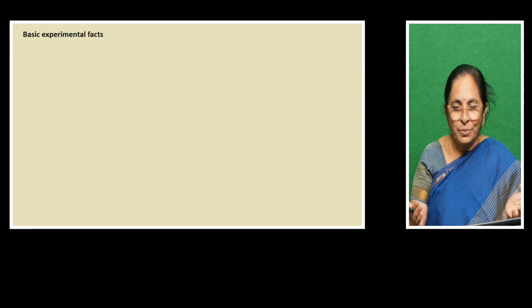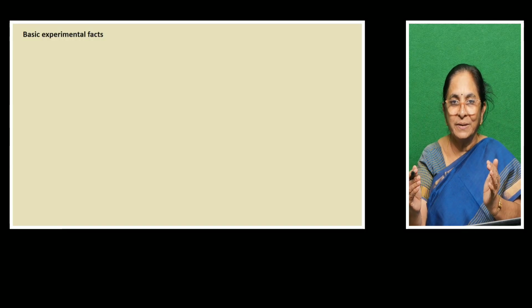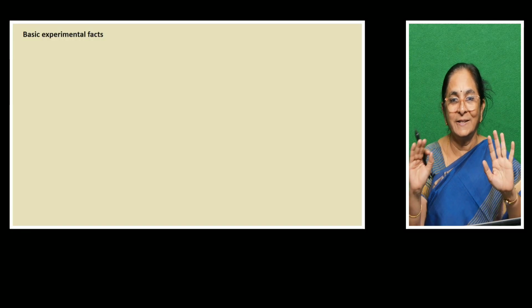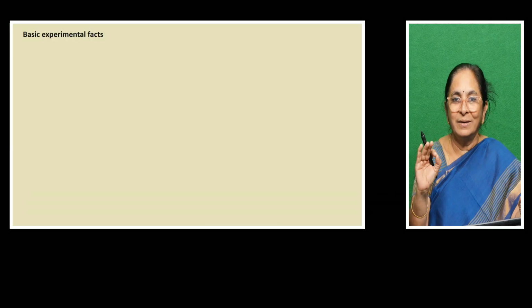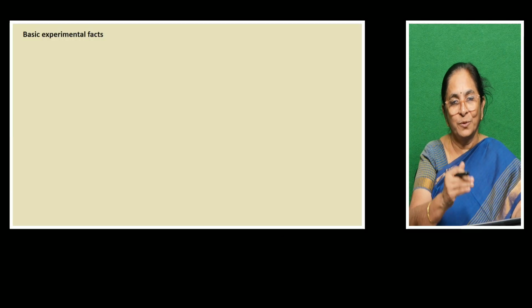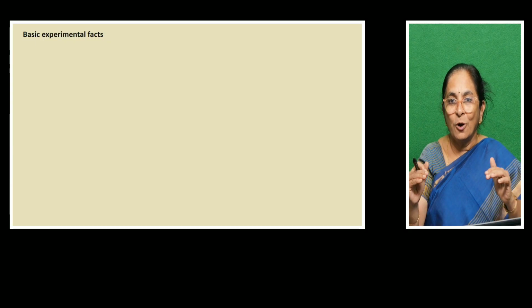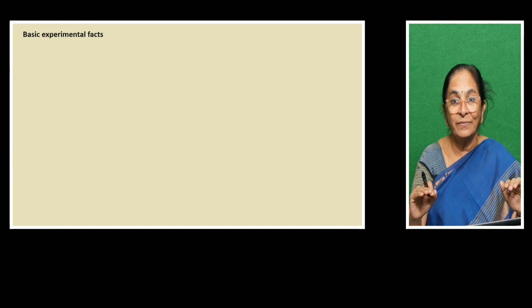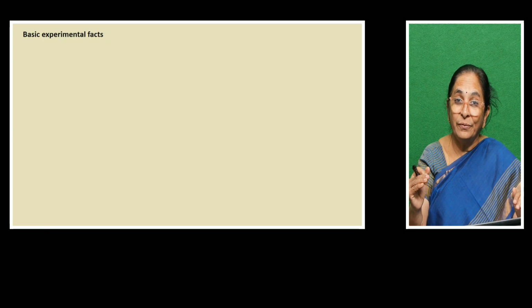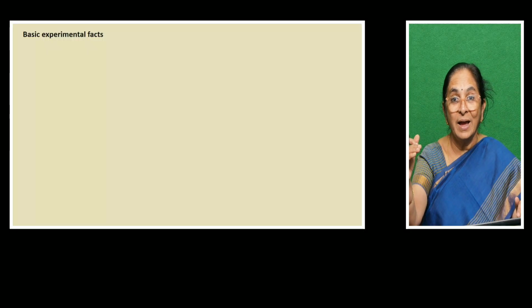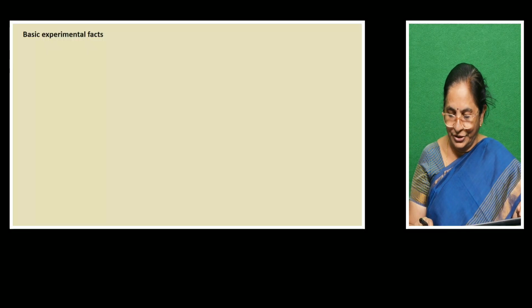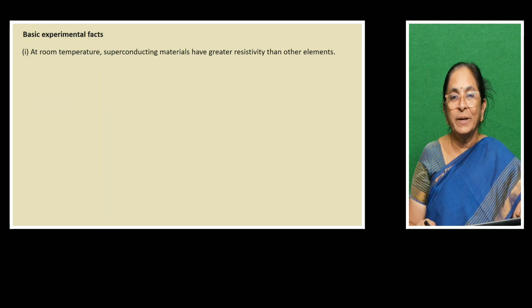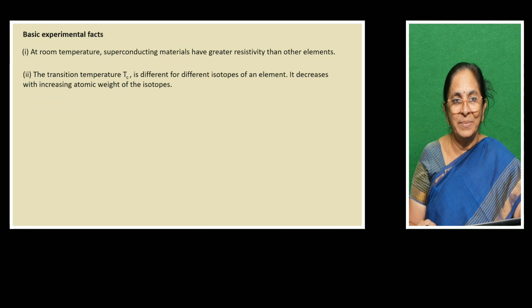If you consider many existing elements at room temperature and just compare their resistance, we can guess which could become superconductors when we cool. At normal room temperature, the elements which could become superconductors will have high resistance. So at room temperature, superconducting materials have greater resistivity than other conducting elements.